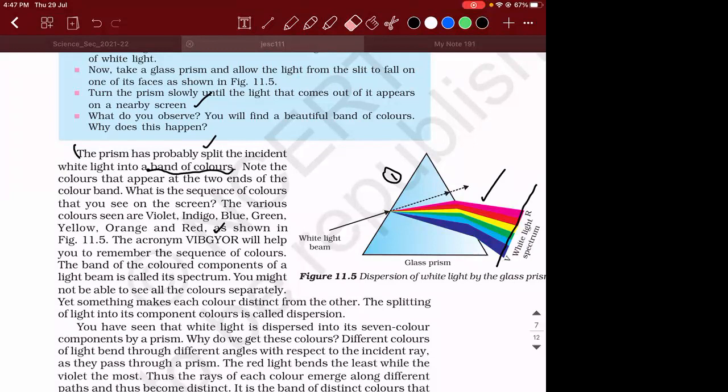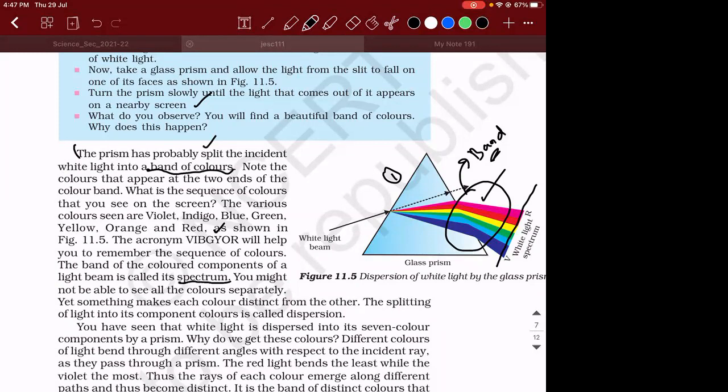Then this collection of colors is what we call a band of colors. So the band of the colored components of this light beam is what we call a spectrum. Please make a note of this, guys. The band of the colored components of this light beam is what we call a spectrum.